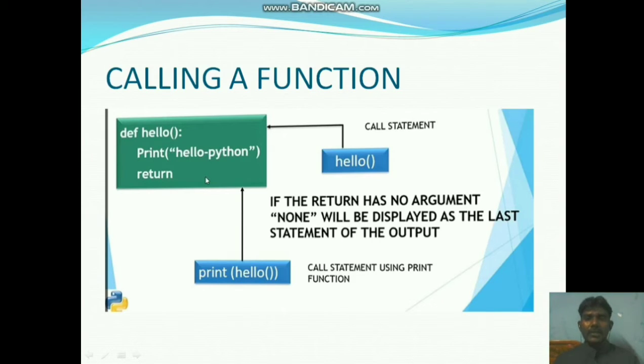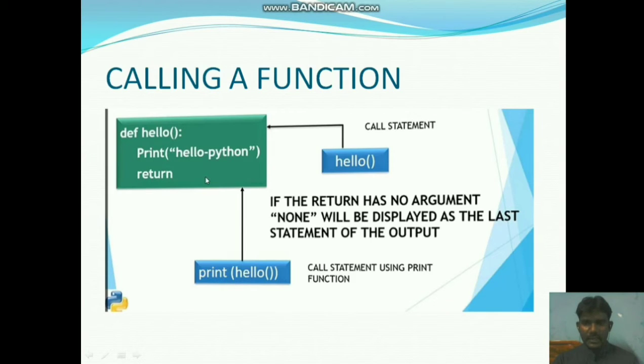Now another way to call a function. See here, print. After return, we use print hello. Inside the print statement, they have given the function name, so it will call the function hello, from where it is defined. It prints the string Hello Python.